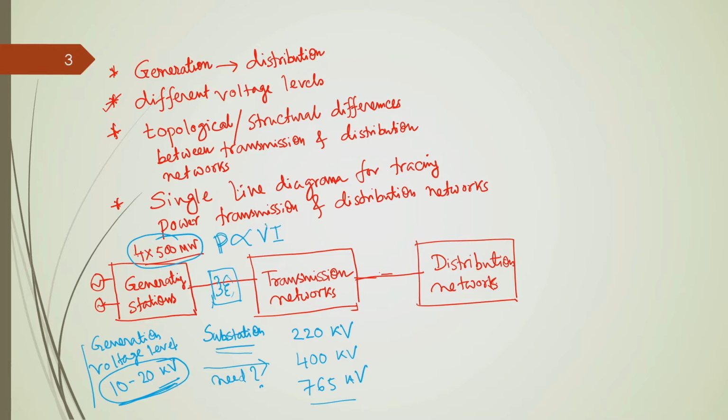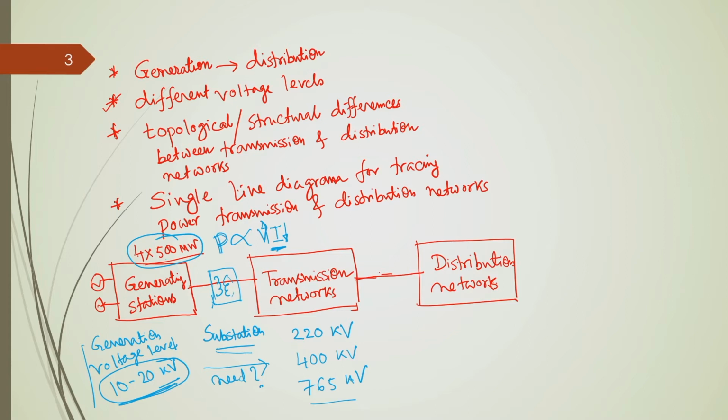Whereas, if we go for higher and higher voltage levels, the current which will flow through this transmission network will be less. The intention of transforming the generation voltage level to the transmission voltage level is to reduce the amount of current that flows through the transmission line.